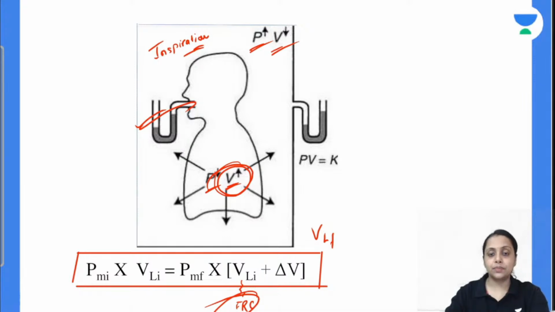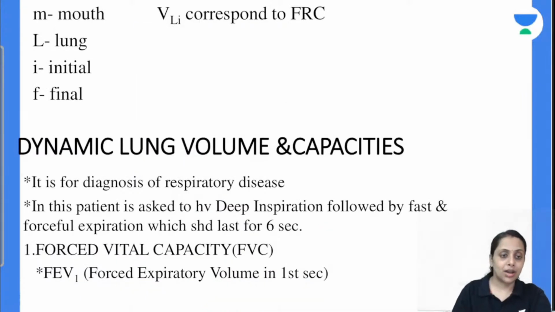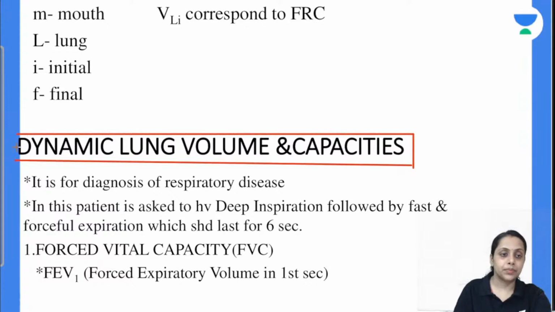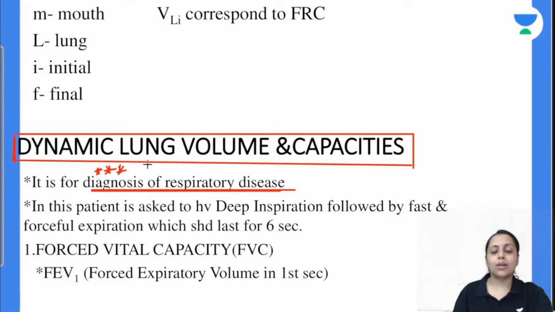Proceed करते हैं further. Now coming to after static lung volume and capacity, now coming to the dynamic lung volume and capacity. This dynamic lung volume is responsible for diagnosis of respiratory disorders. So this is important from the exam point of view. So now coming to the most important point, how this forced vital capacity को measure करते हैं.